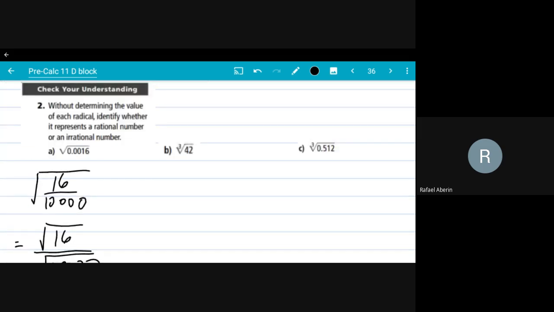Cube root of 42. Well, it is not a perfect cube, right? So that's irrational.